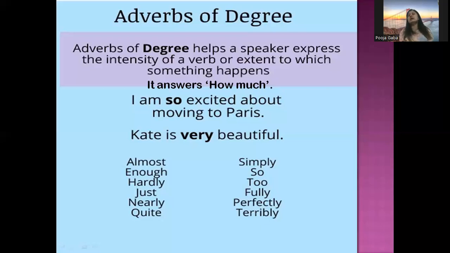All these words are adverbs of degree, which give us an answer of how much. Like if I talk about almost, he has almost completed his work. So how much work is completed? Almost. So these adverbs are adverbs of degree.